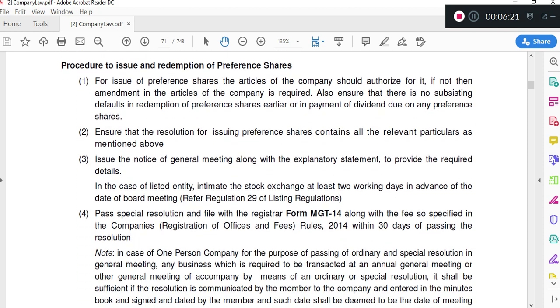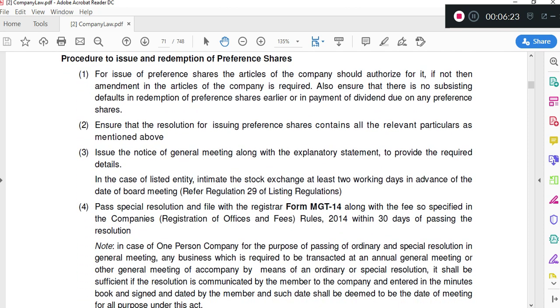Okay, now we go to the procedure. It is just a simple procedure for issue of preference shares. The first thing everybody knows that we have to see is the articles. We have to see the provision in the articles of association.